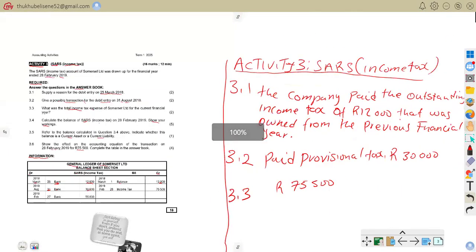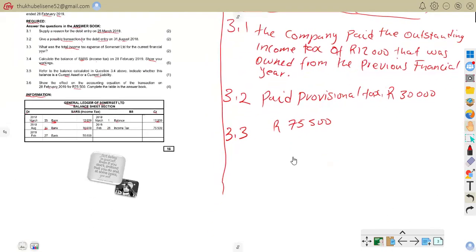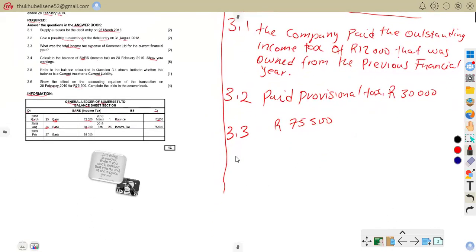For 3.4, we are going to add the credit side for amounts owed. Step one, we are going to add the credit side for amounts owed.